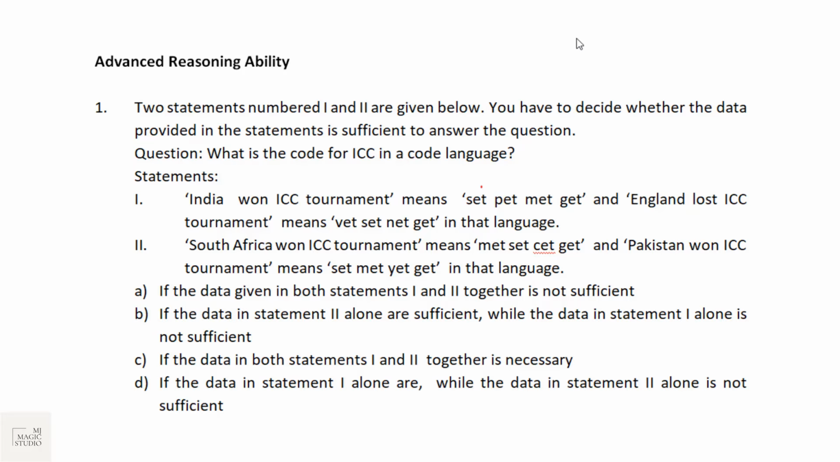We need the code for ICC. India won ICC tournament, 4 words, 4 different codes. And England lost ICC tournament. So again, we can see that from statement number 1, we can have the code for ICC and tournament. And here also common is ICC and tournament. And that is set. Okay, set is common. And pet, no, met, no, get. Now again, we are in confusion as to which one goes for ICC actually. So statement 1 alone is not sufficient.